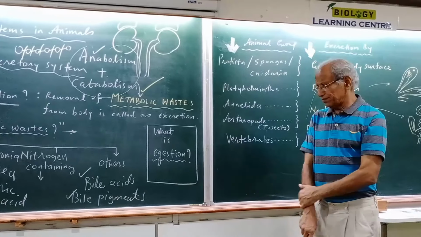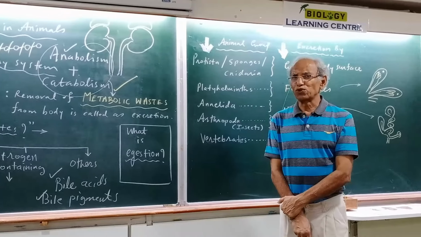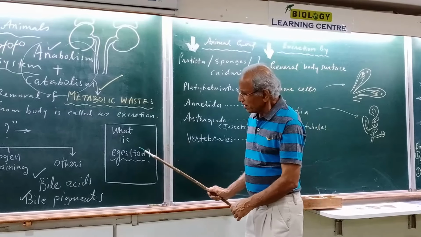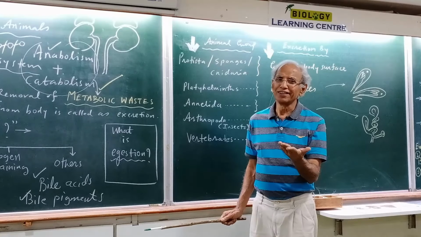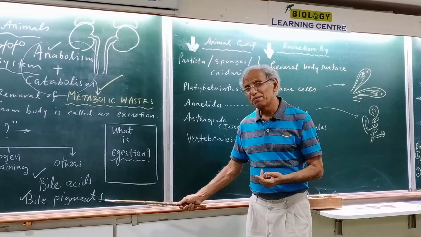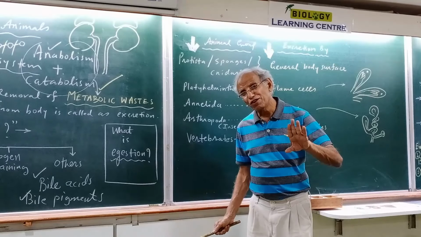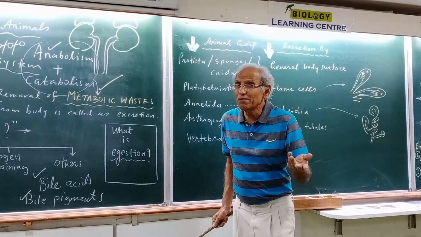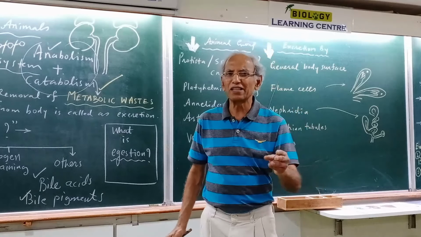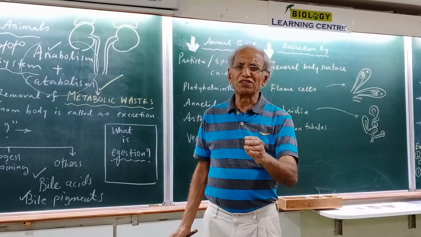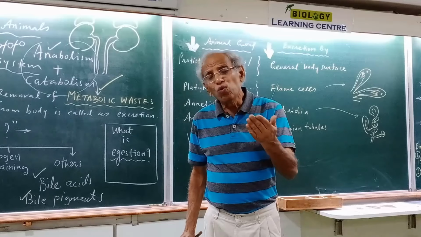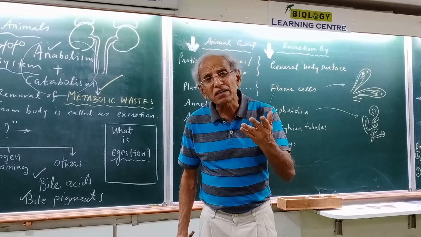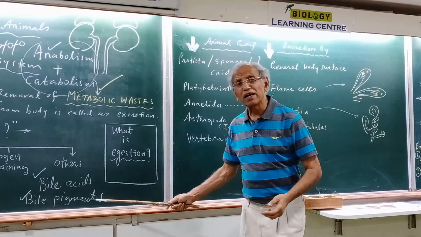One small inquiry which always comes from students: the bile mixes with the food, and the bile pigments become a part of the undigested food, and that is the color of our fecal matter. You know, fecal matter is brownish, yellowish, slightly greenish. Well, who is giving that color to the fecal matter? That is because of the bile pigments.